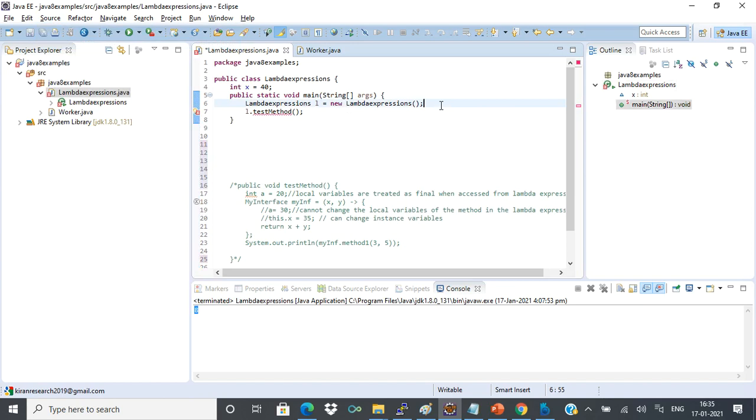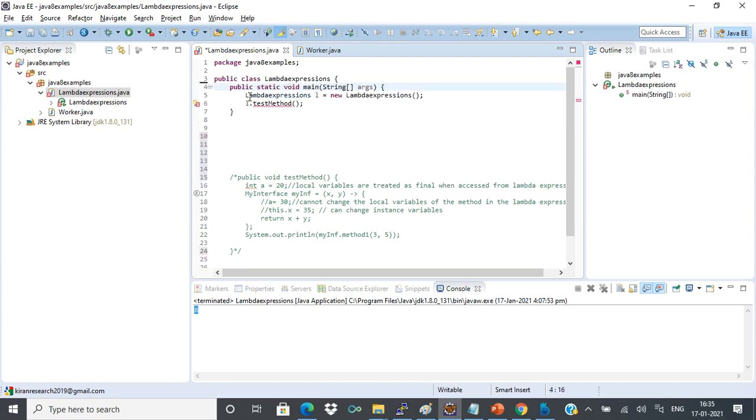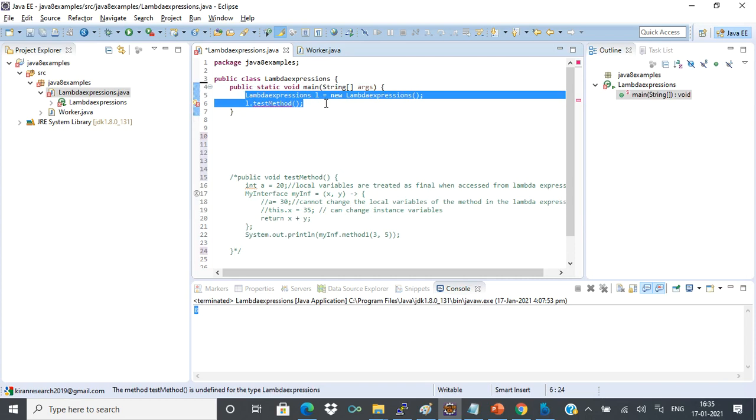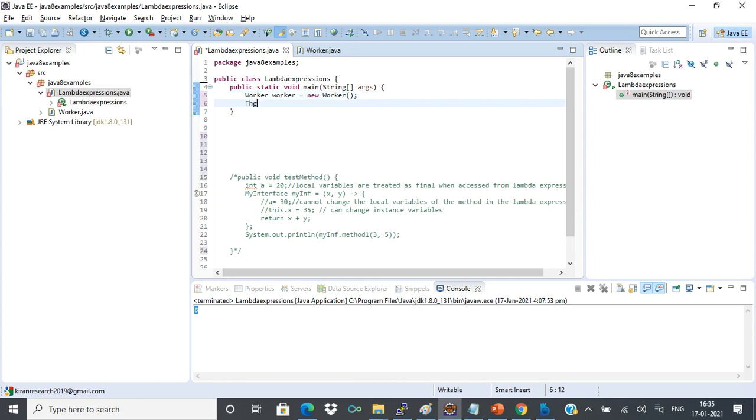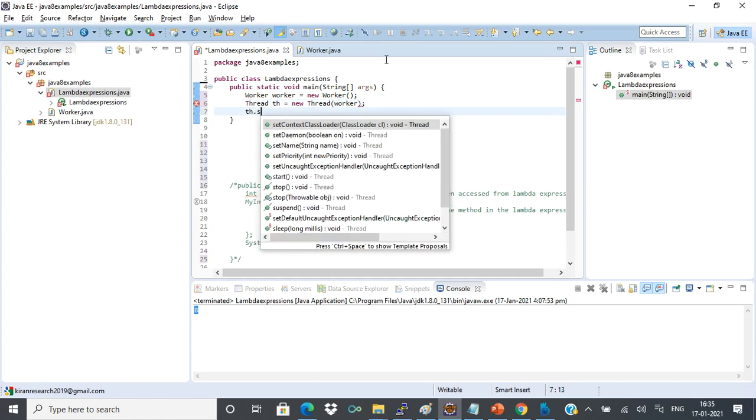Now I will create a worker object, and then I'll create a thread object, a thread of worker, and then I'll say th.start.